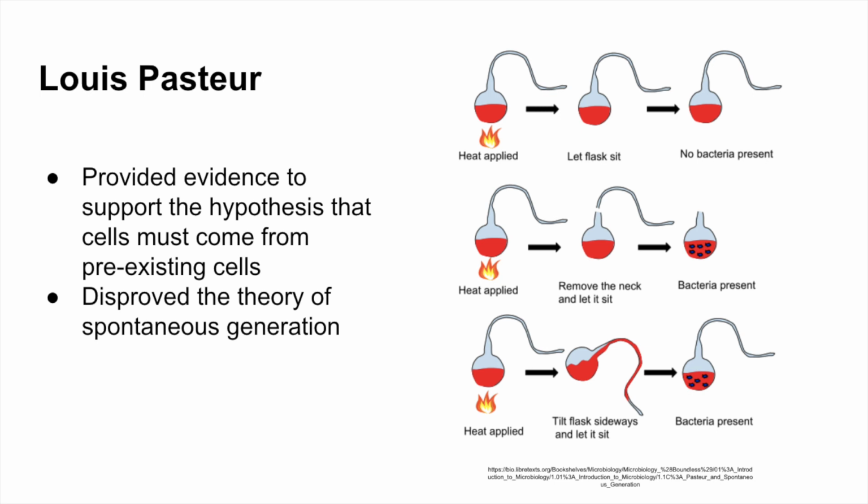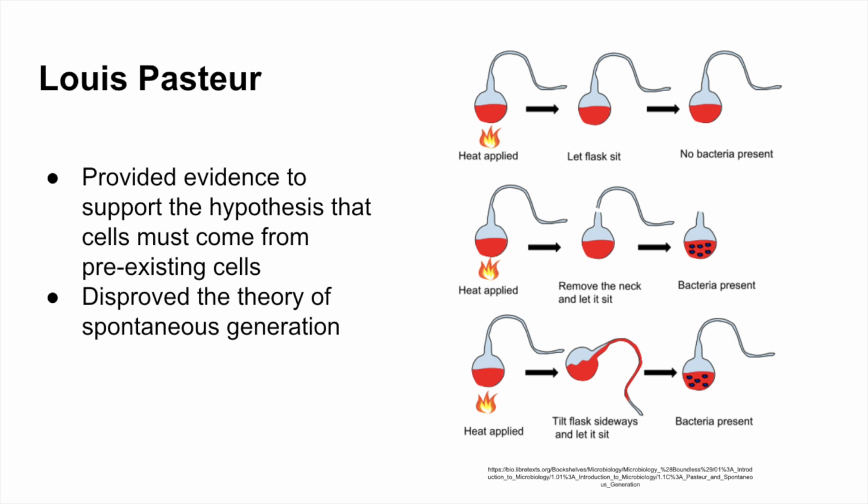In the second one, the stem was broken. The result was a cloudy broth, showing that microbes from the air went to the flask, grew, and multiplied. Lastly, the third flask was tilted. The result was a cloudy broth, as it was exposed to microbes in the curve of the swan neck, showing that microbes grew. So this experiment explains how new cells come from older cells.